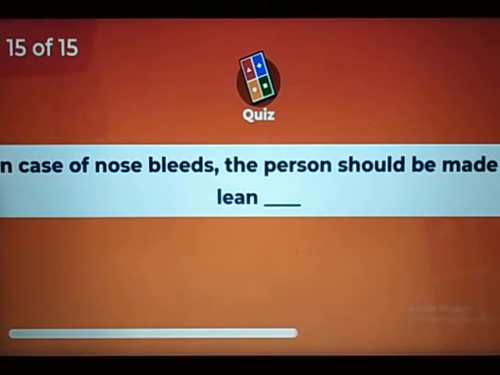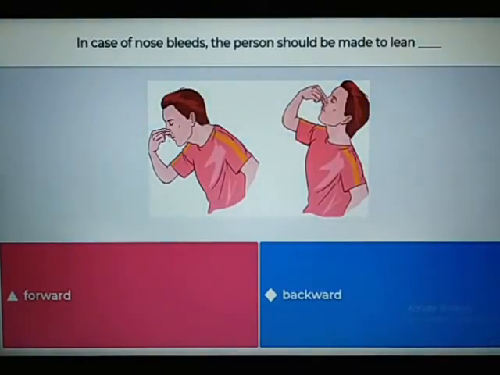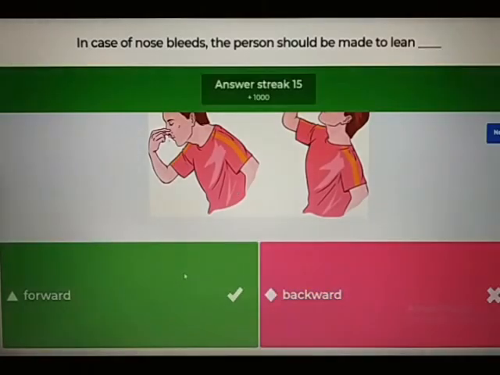So here is the last question, right? In case of nosebleeds, the person should be made to lean. Is it forward or backward? Very important. Yes, it is forward. Nosebleeds may happen because of irritation of the nasal membrane.